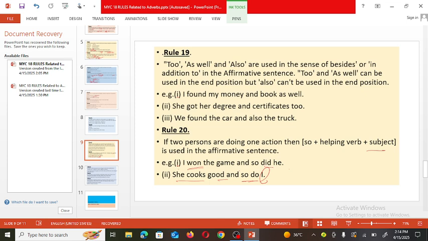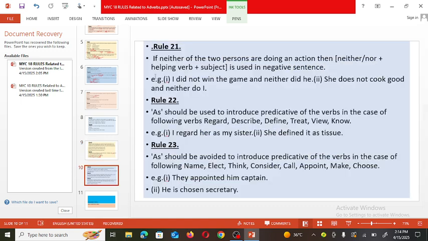Suppose the sentence is like that: I win the game, so does he. She cooks good, so do I. With I, do. Suppose the pronoun he is there, then does he. Like that it is. Now see the next rule.